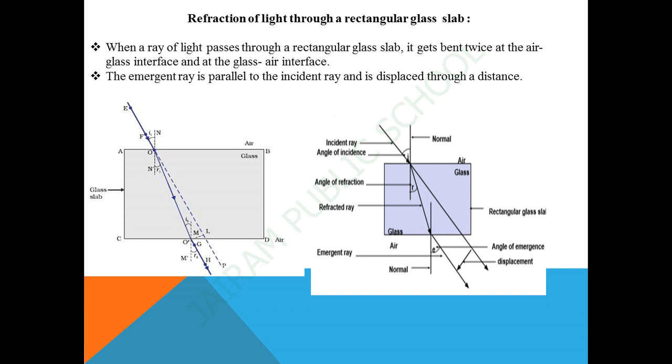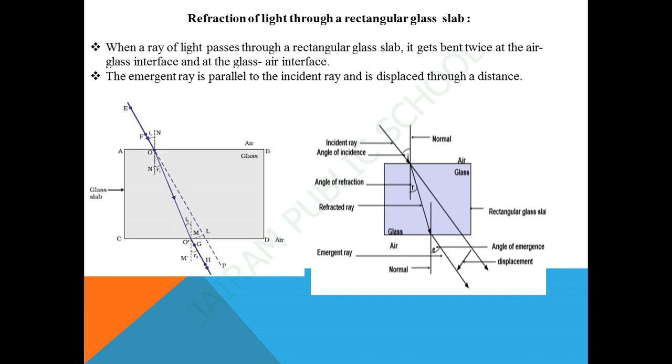The light ray at point O has entered from a rarer medium to a denser medium, that is, from air to glass. Note that the light ray has bent towards the normal at O. At O dash, the light ray has entered from glass to air, that is, from a denser medium to a rarer medium. The light here has bent away from the normal.